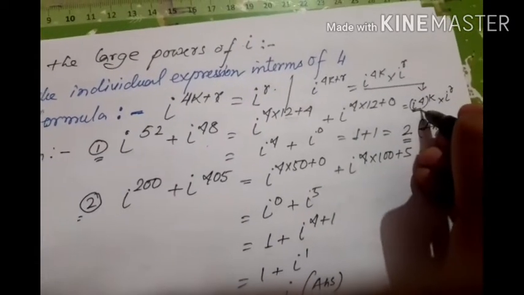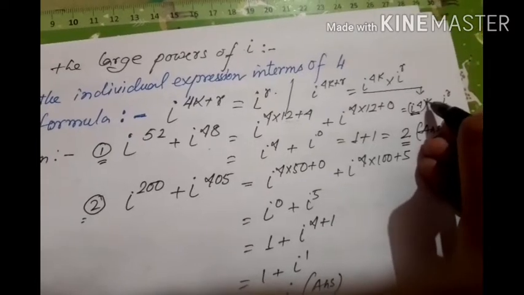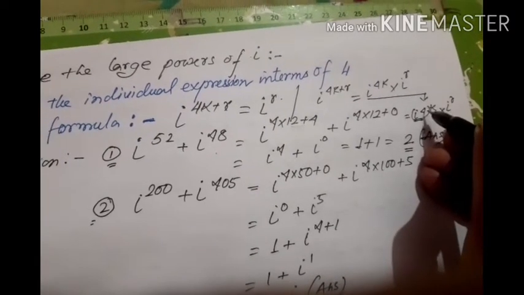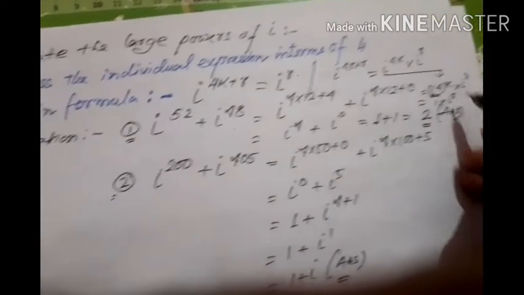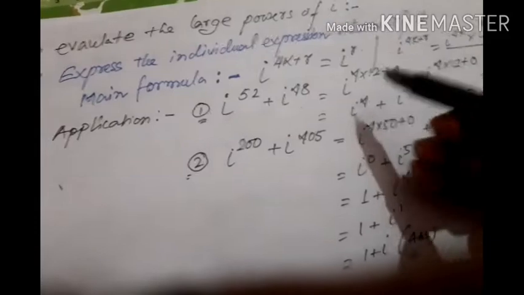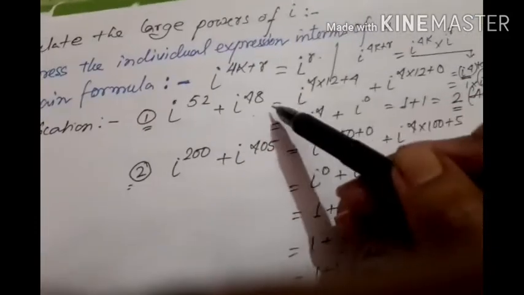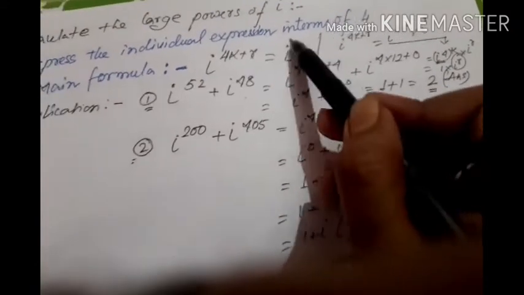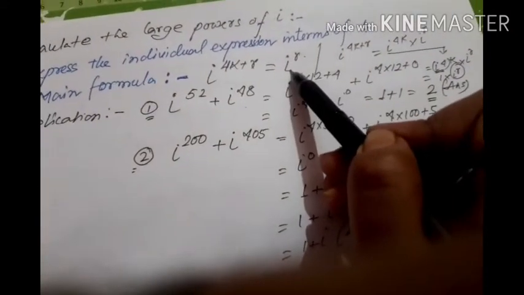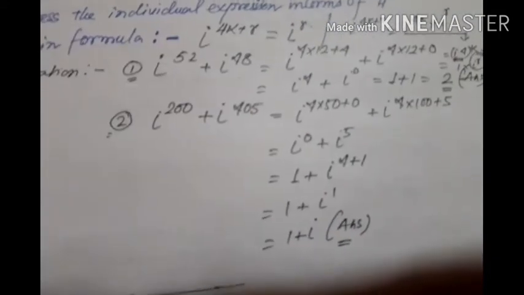i to the power 4 means what actually? 1 to the power k, something in terms of powers of 1, that will always be 1. So 1 into i to the power r. So again i to the power r comes back. That's why i to the power 4k plus r equals i to the power r. This is a very easy rule, and if you apply the rule here, it will be easy to calculate the large values. So here I have written the same thing.